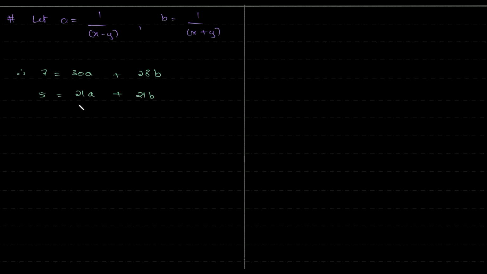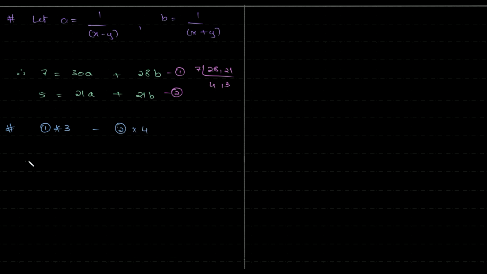So 28 and 21. So 28 and 21, 7, right? 3 is a 4 is a. So 3, 4, 21, 4, that is 84. So this we'll call equation 1. This is equation 2. So we are looking at equation 1 into 3 minus equation 2 into 4. Okay, if we do that, we'll get the answer.